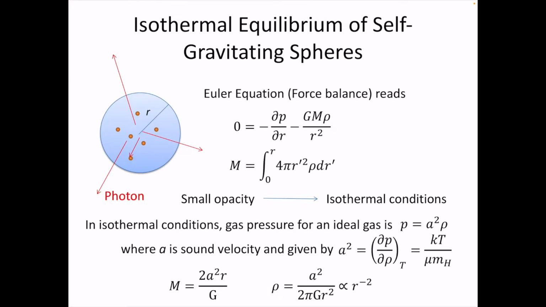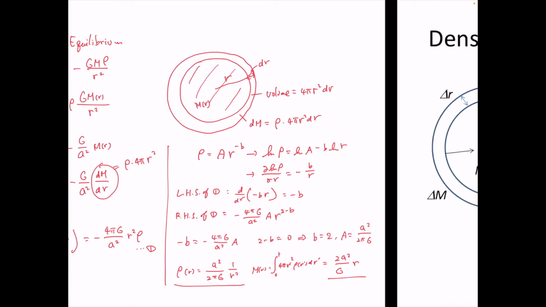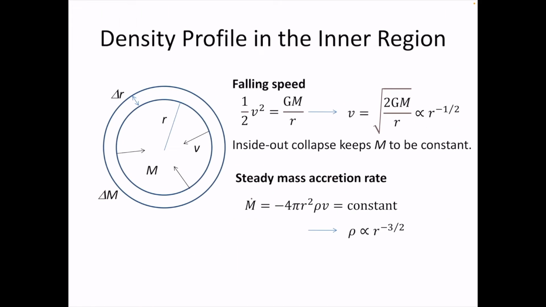We discovered the density profile of isothermal equilibrium of a molecular cloud. So this is the initial condition before forming protostars. At the central regions, density is increasing because the material starts falling toward the center. So the density profile in the inner region is given by the falling object.